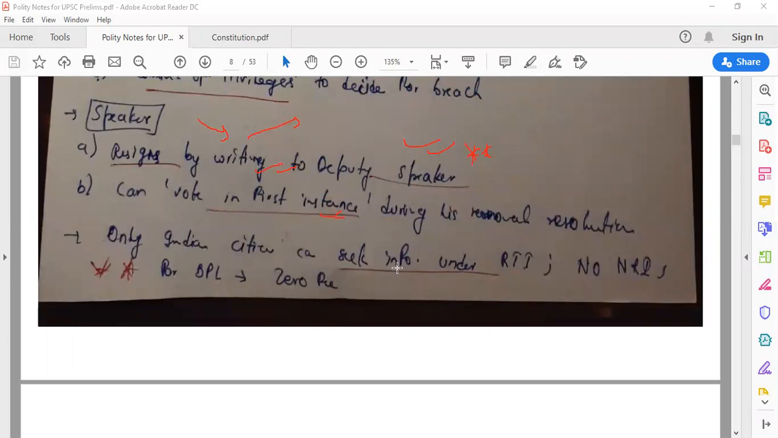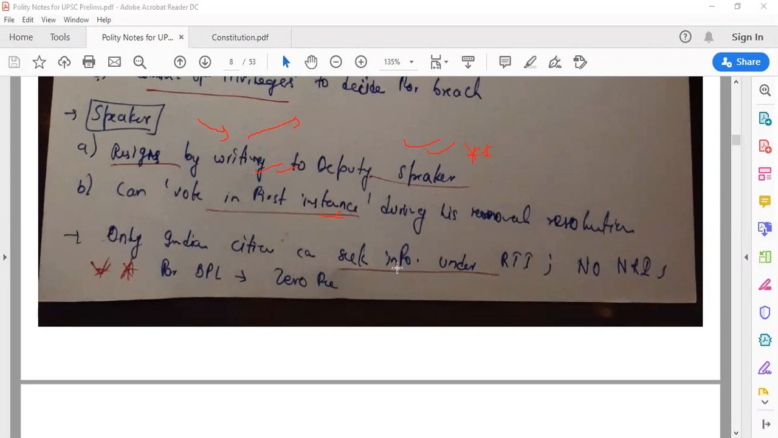We think the Deputy Speaker is subordinate to the Speaker. First of all, that is not the case, because if you read Lakshmikant or any polity book, they will specifically tell you that the Deputy Speaker is not subordinate to the Speaker. But we generally feel that way. Why will he write to the Deputy Speaker? He must be resigning by writing to the President or someone else. No, he doesn't do that. The Speaker resigns by writing to the Deputy Speaker, and that is very important.